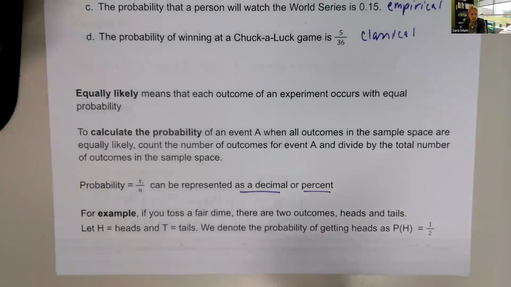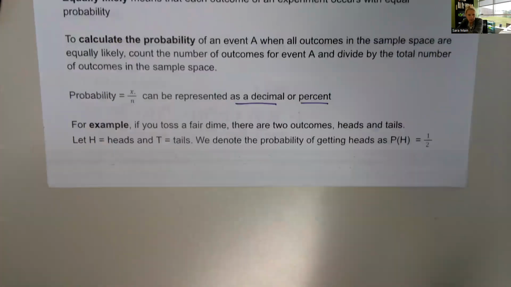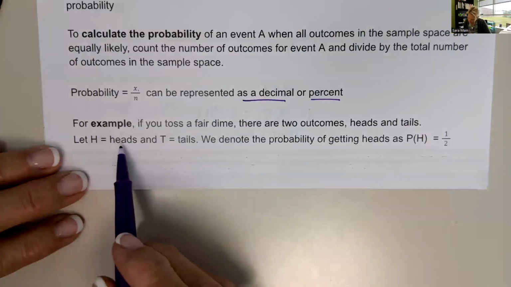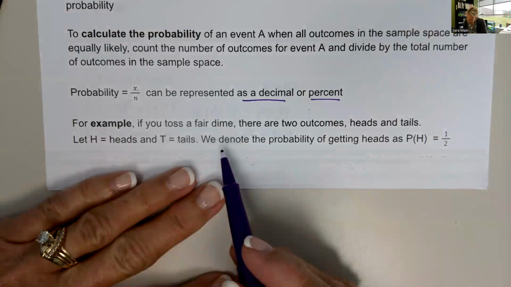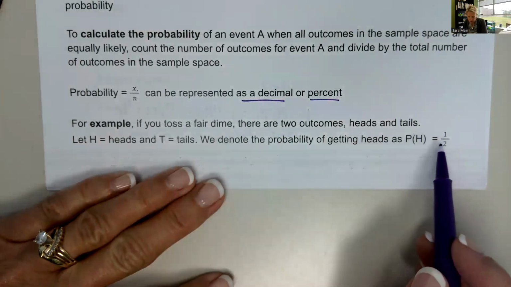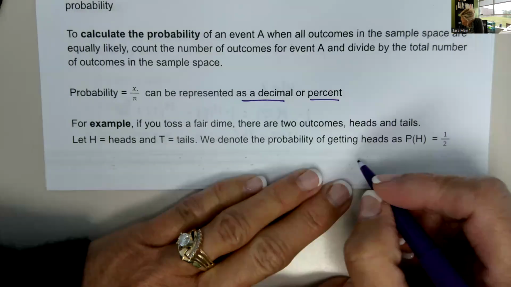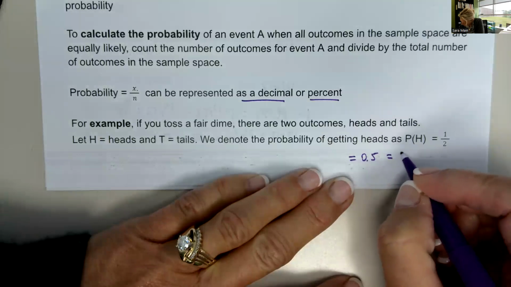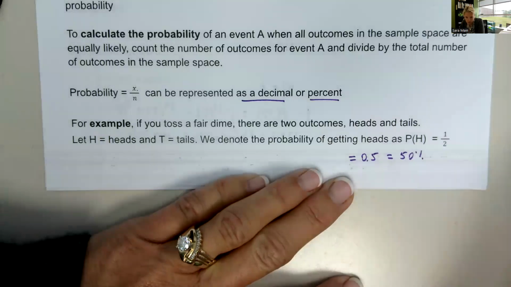So for example, if you toss a fair dime, there are 2 outcomes, heads and tails. H is going to equal heads, T will equal tails. We denote the probability of getting heads as the probability of H equals 1/2. That can also be written as a decimal as 0.5, and it can also be written as a percent as 50%.